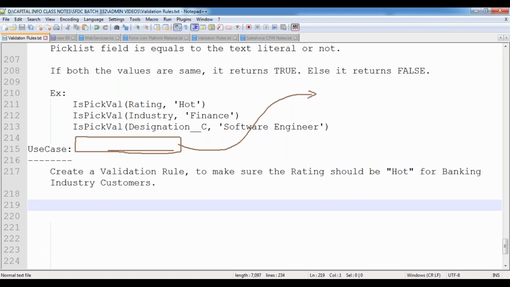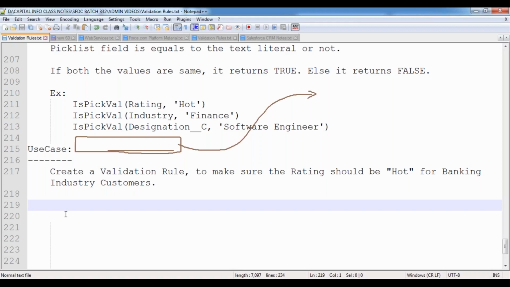Then how can we do that? So now tell me, when do you want to show the error message? I want to show the error message if the industry equals banking and rating value is not hot. That means if the user is selecting industry banking and the rating value they have selected is other than hot, like warm or cold or empty, then I want to show the error message.